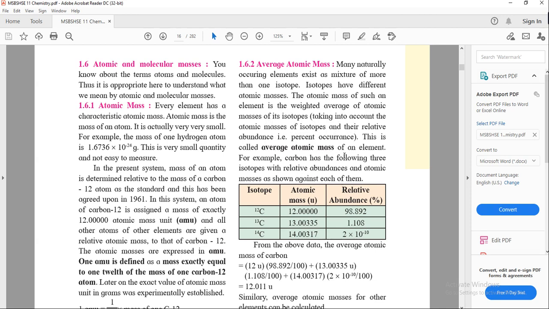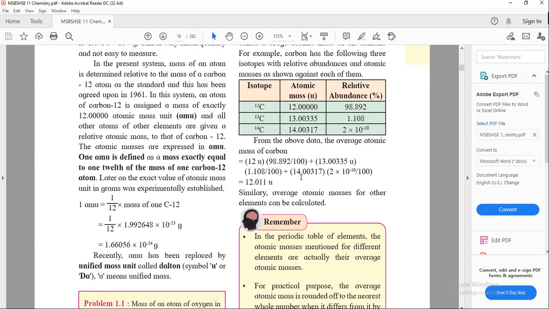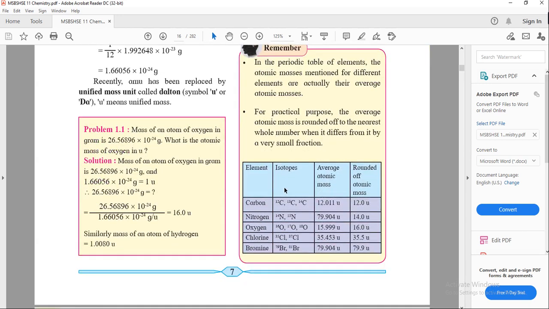This is called average atomic mass. For this table we can calculate 12 into 98.89 divided by 100, plus 13 into 1.08 divided by 100. So the value coming for all three is 12.00011. So it is the average atomic mass for the isotopes.